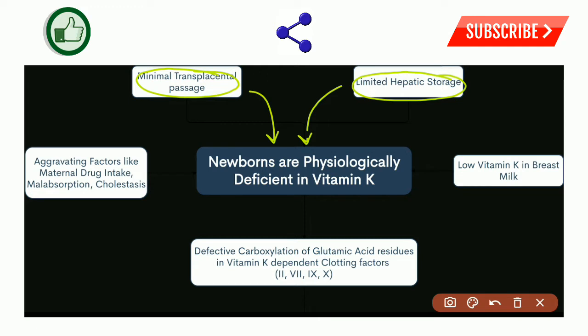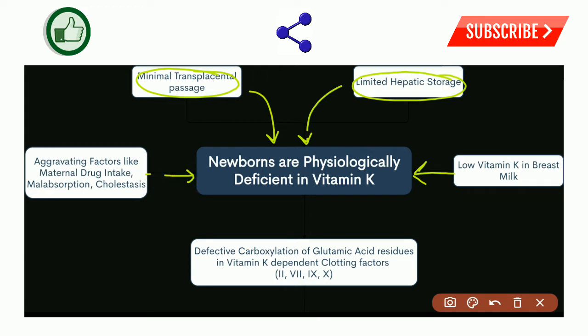Moreover, in breast milk, there is a low content of vitamin K. Usually the newborns are breastfed, but in breast milk there is low vitamin K that adds to the physiological deficiency of vitamin K in newborns. There may be some aggravating factors as well.